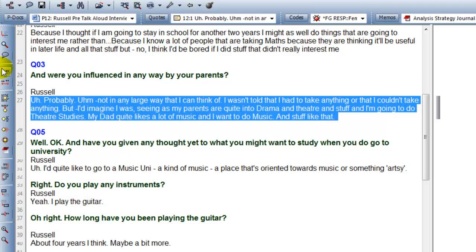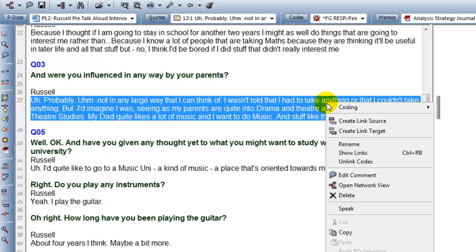Sorry, that's the quotation symbol in the toolbar there, two quotes. So now the quotation is created. You can see it appears in the margin here. And now I can edit the comment.